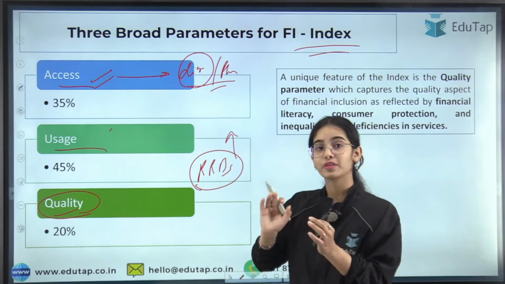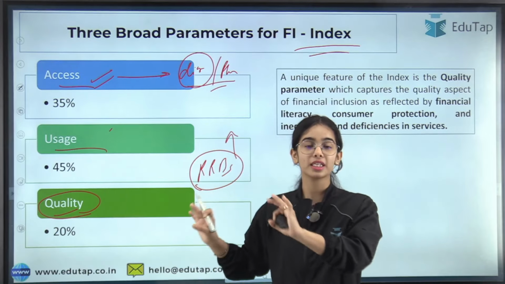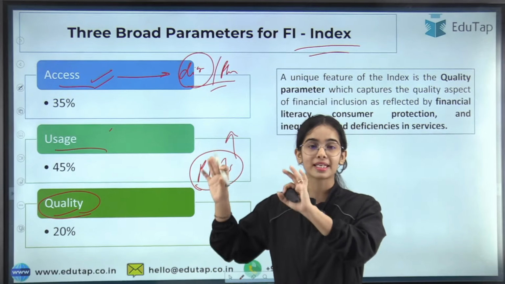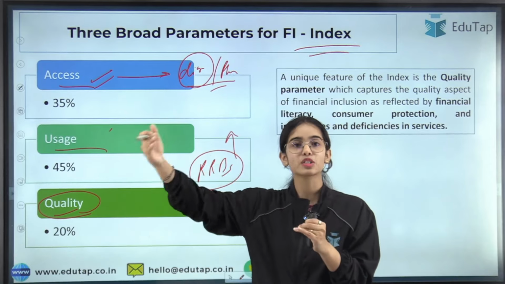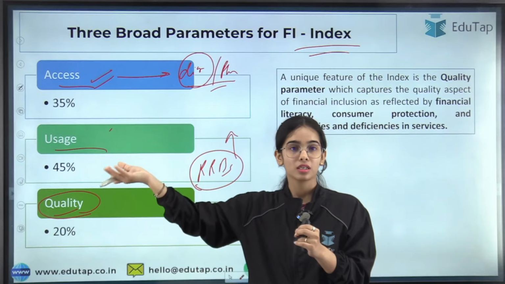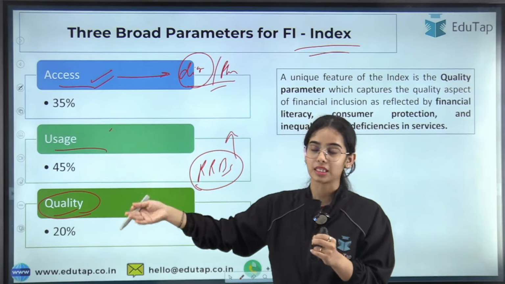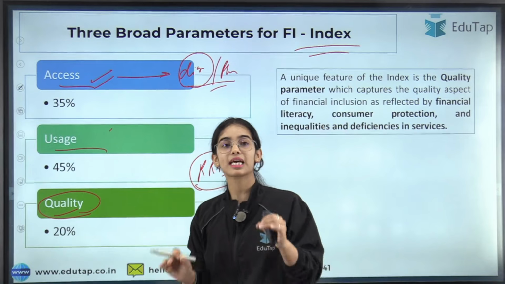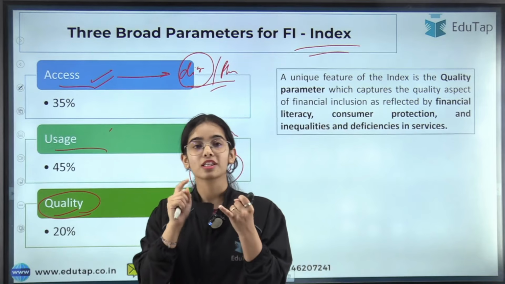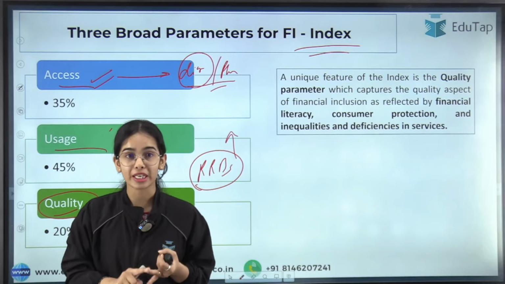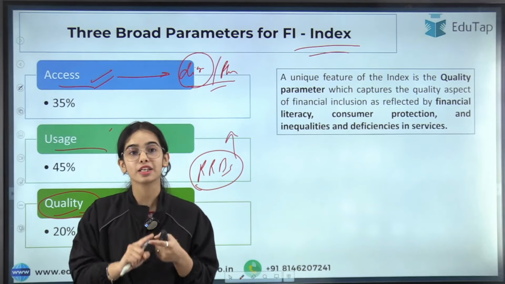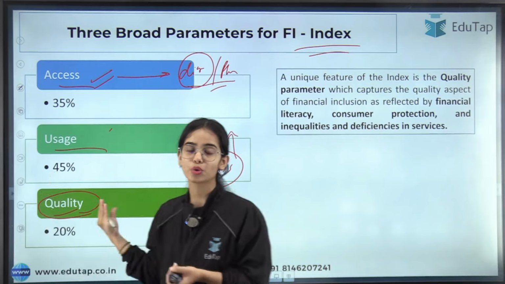Okay, if there is a bank, there is no inequality, there is no discrimination happening in a bank. Anyone who wants to open an account can open it easily. So that is quality. Quality means that in financial inclusion, financial literacy is increasing, consumer protection is increasing, and the inequalities and deficiencies are decreasing. So that is shown by quality.